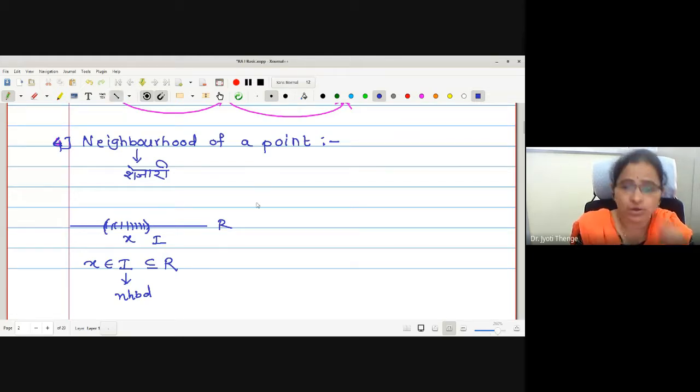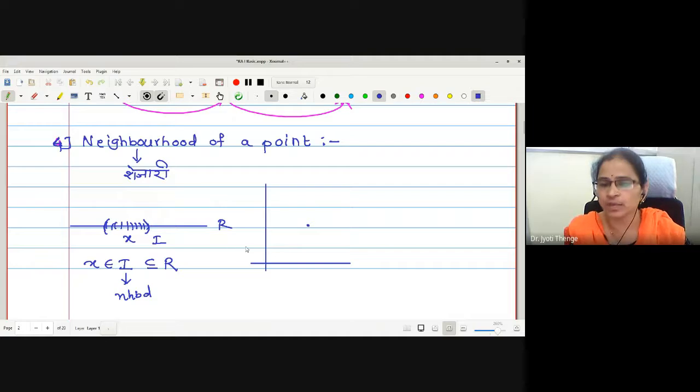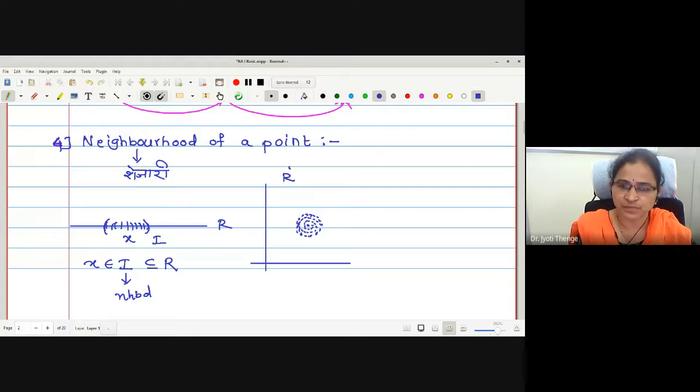Now, suppose we are in the two-dimensional plane. Now the point is here. Now tell me the neighborhood. What will be the neighborhood in this case? May I say all the points besides this point work as the neighbors? In which plane are we?